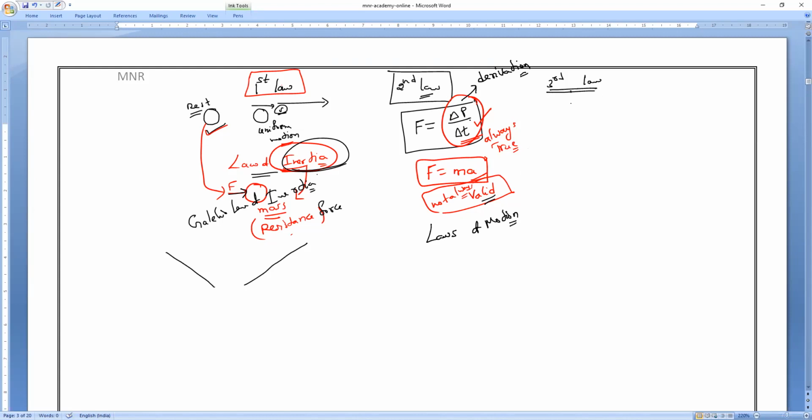Now coming to Newton's third law, as I gave the introduction yesterday, Newton's third law says that for every action there is an equal and opposite reaction. But as I told you, action must be taken by one body and the reaction must be shown by another body. Both action and reaction always take place in how many bodies? Two bodies. A single body cannot show action and reaction. So Newton's third law is always valid when two bodies hit each other or touch each other.